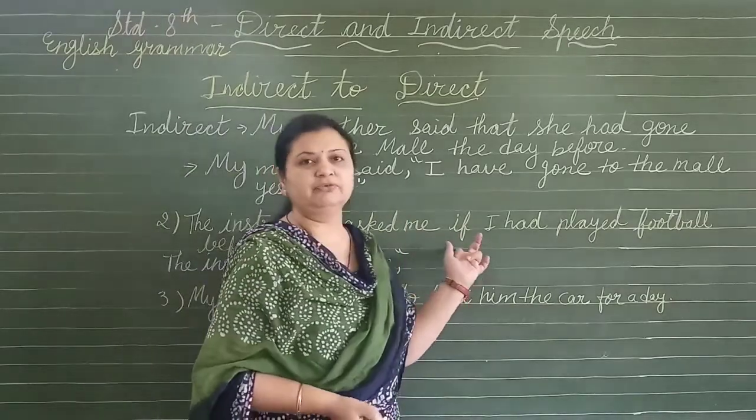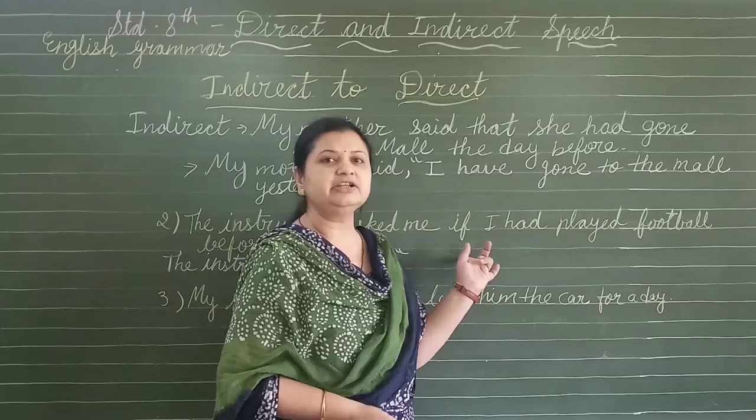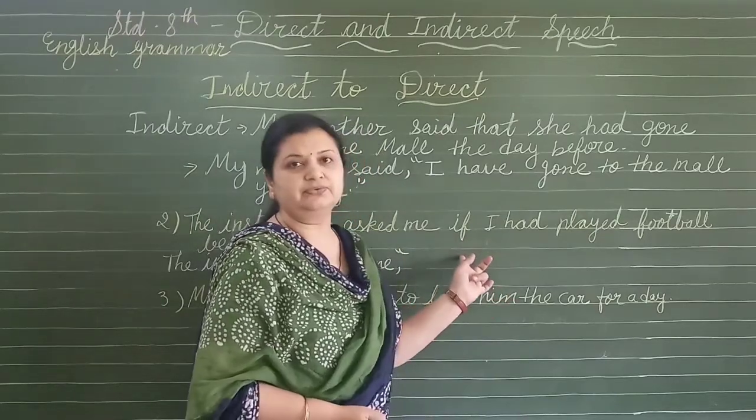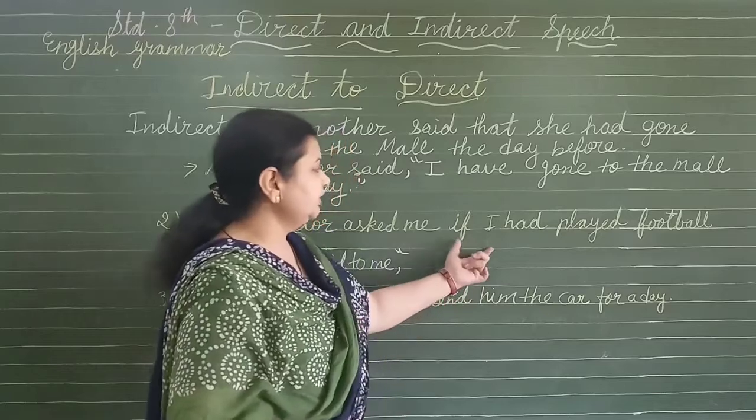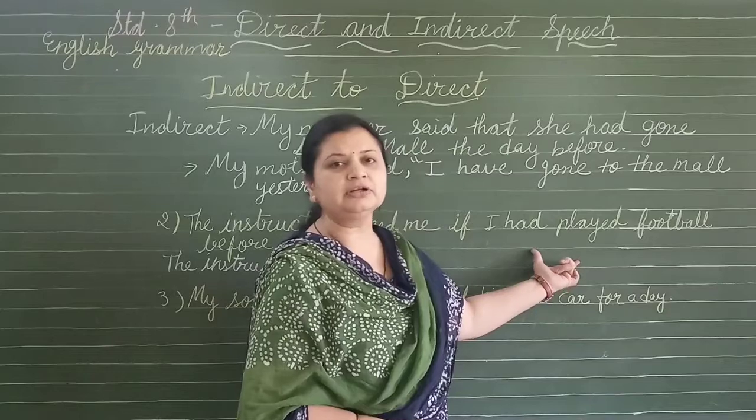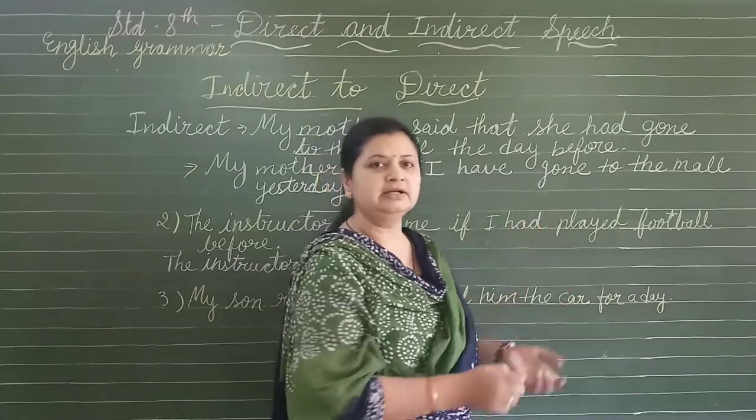Now see, "if" is given. Remember what I said: if question words are not given, we use "if". So what we have to do: if I had played. Now "had played" is past perfect, so we change it into present perfect.